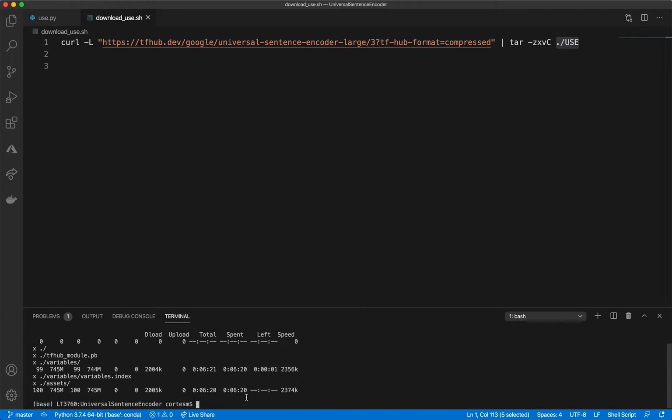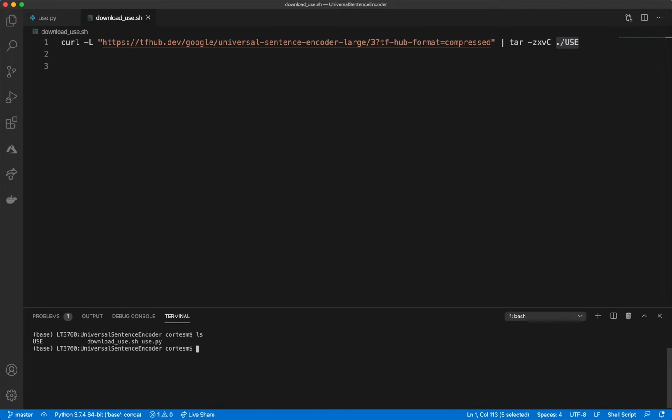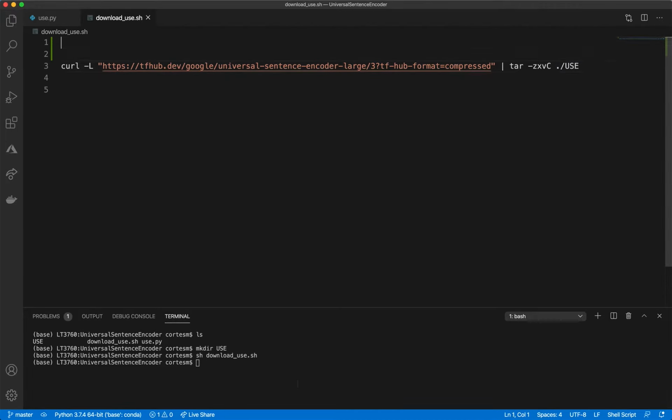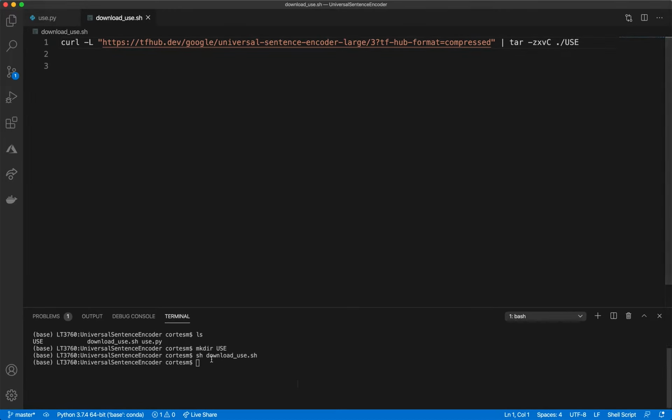So if I do clear, ls, this is the folder. Again, if you're trying to download the model, do mkdir USE. That'll create that, and then run it, so it'll be like this, and then you will run this script in this order. Obviously, if you want to add mkdir up top here, you could totally do that. But whatever way you want to do it, you can do it.